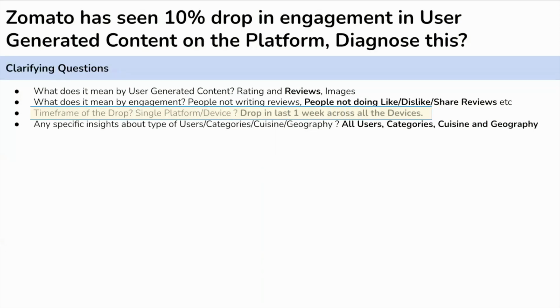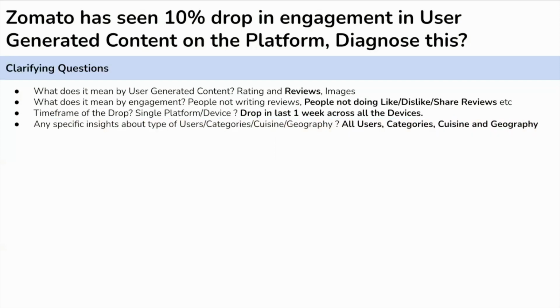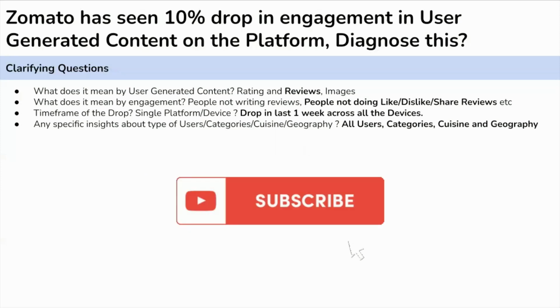Is it across the platform or across the devices? Let's assume that the drop is across the platform and devices and it is a gradual drop from the last 1 month. The final question which we can clarify is whether this 10% drop is seen across user cohort, geography, category and cuisine, or it is something specific because there are different categories of restaurants on Zomato. There are different cuisines of restaurants on Zomato, right? So is this drop seen across different category or cohort or cuisine, or it is something very specific to a particular category or particular cuisine? So let's assume that the drop is across the user cohort and cuisine category, right?